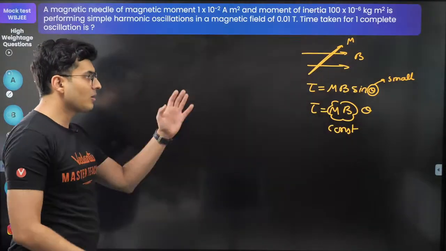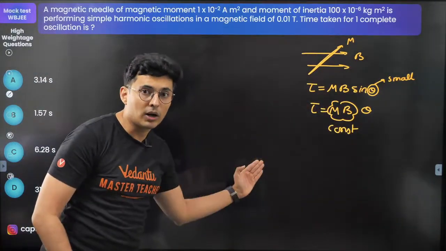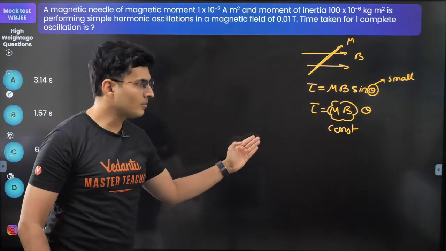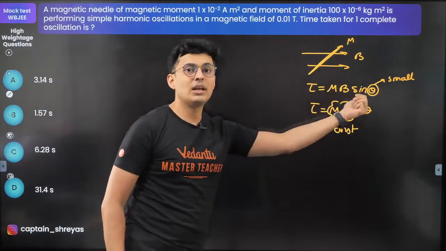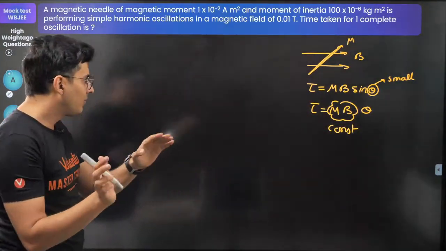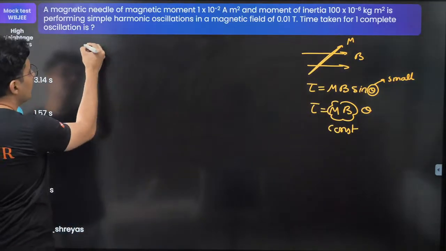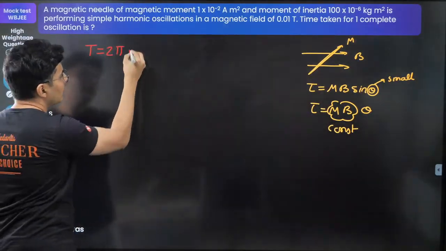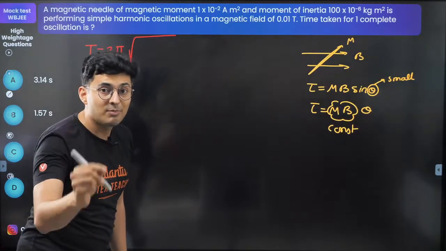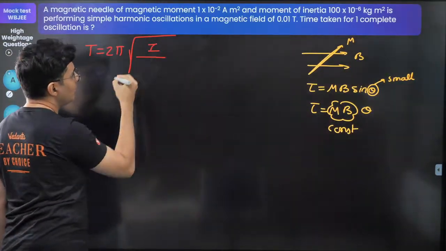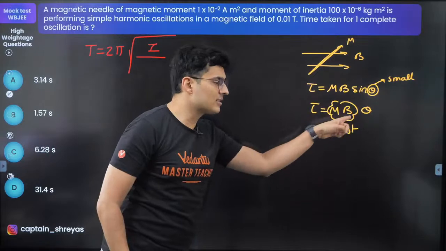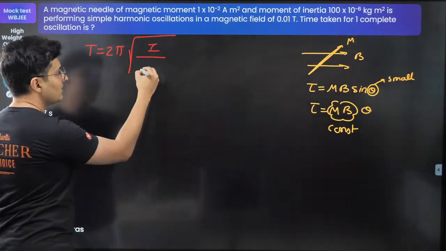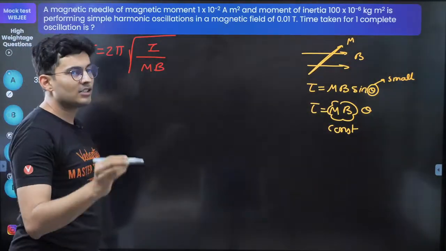And just like your force is kx, here torque, the equivalent of force in rotation, is some constant into angular displacement. From this you get the time period formula, which is 2 pi under root. Instead of mass by spring constant, here you have moment of inertia by this constant of proportionality in torque, which is mB. This is your formula.